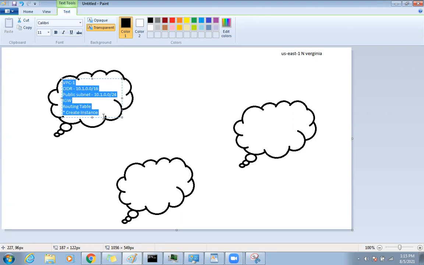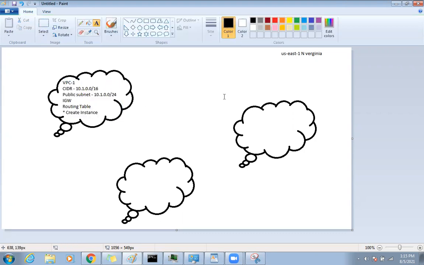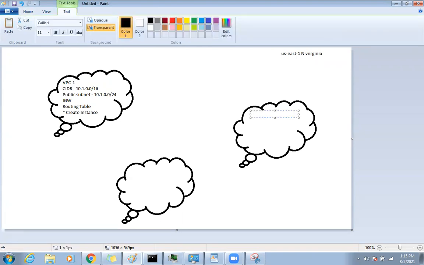I'm going to copy this whole thing, and this will be my VPC2. The CIDR will be 10.2.0.0/16, and for my public subnet I will use 10.2.0.0/24. When I say a public subnet, what does it mean? It means I'm connecting the IGW to it, so inbound and outbound communication is possible. Then we will have a routing table, and we will create an instance here.